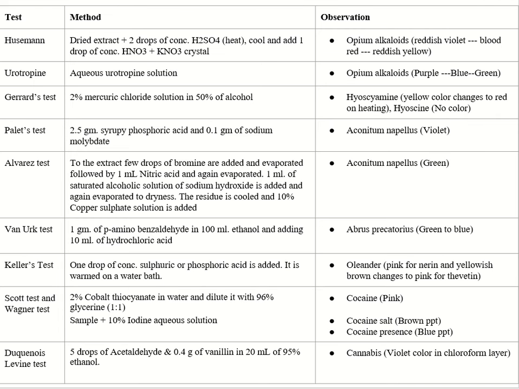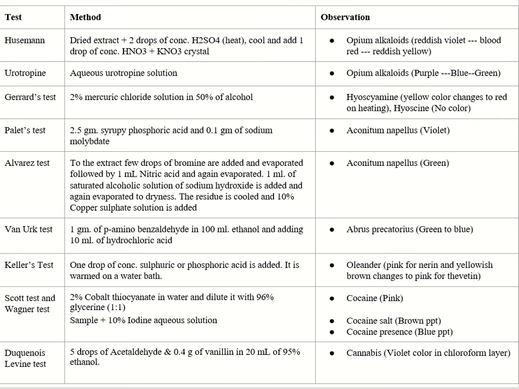Pellet's test, in which 2.5 grams syrupy phosphoric acid and 0.1 gram of sodium molybdate are used as reagent. Aconitum napellus gives violet color.